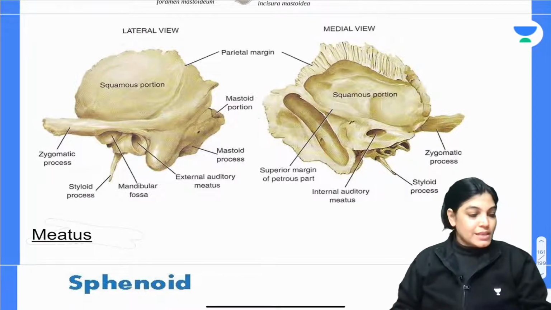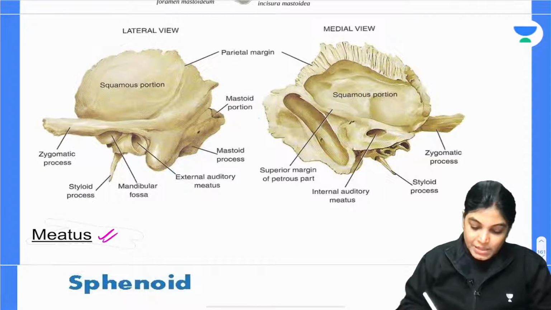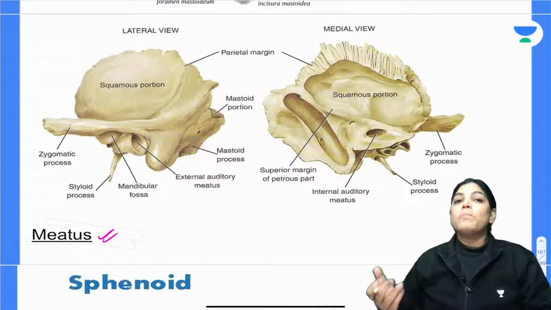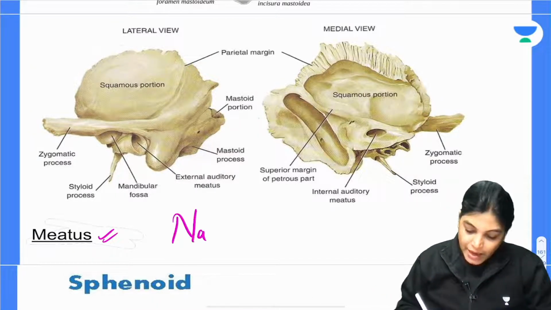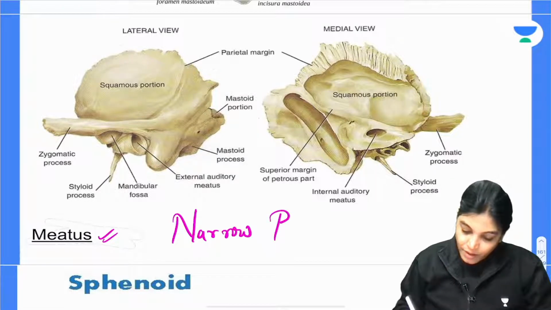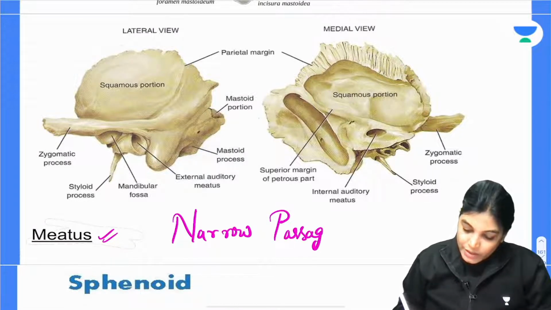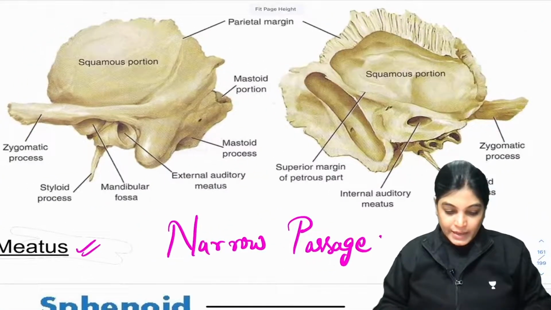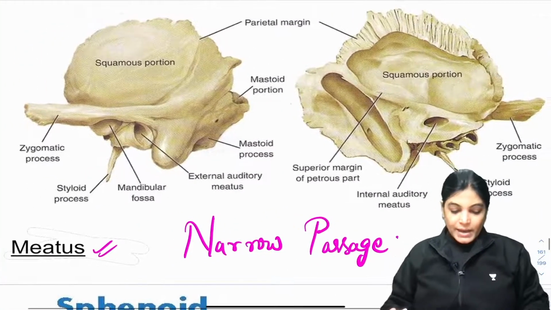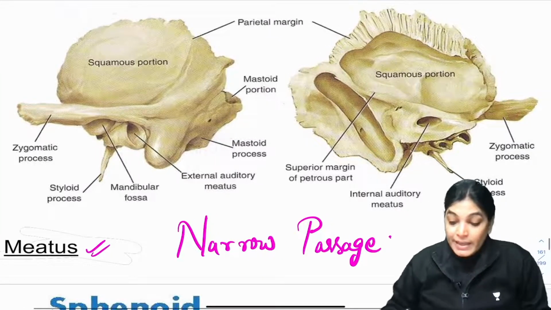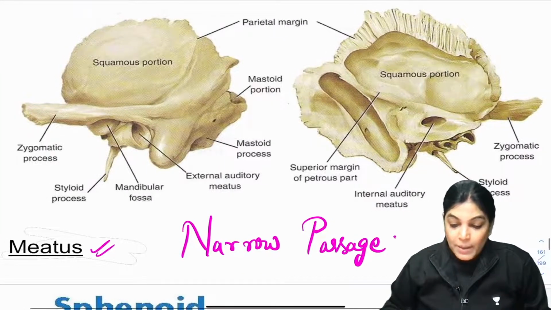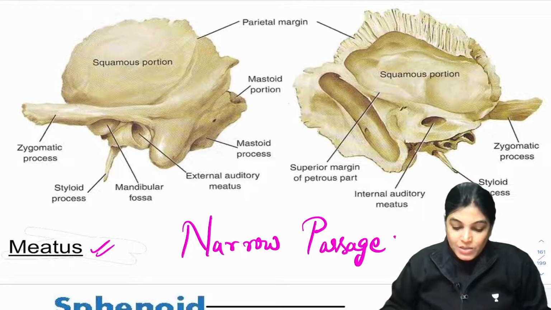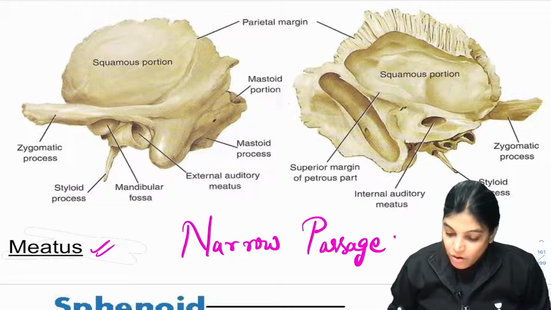So again you are seeing a temporal bone, and the word meatus means a narrow passage. These things are also written in your book, but the images are not there, so you are not understanding. So let me highlight this image. When I highlight this image, you can clearly appreciate a narrow passage, and here you can see the internal acoustic meatus.